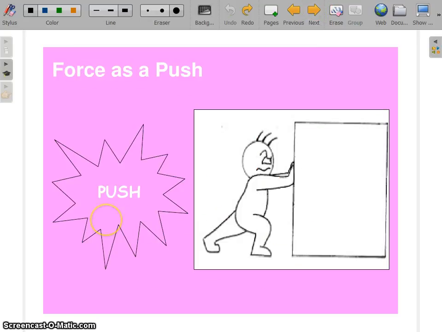Force as a push. We commonly use the term push, like push the door or push any box or push the table, push the chair. Some of these examples are commonly used by us in our daily life. When we push an object, we apply a force to that body, and the body displaces from its original place. For example, when we push a table, it travels some distance. So in this case, a force is applied as a push.